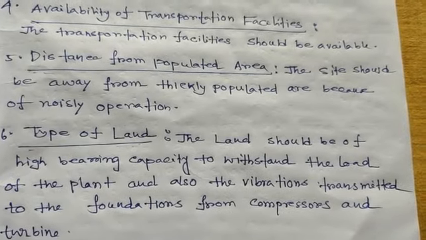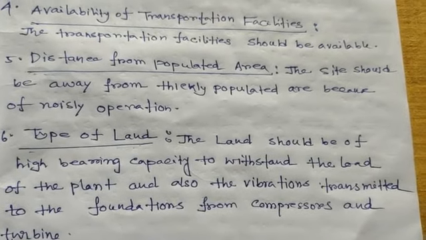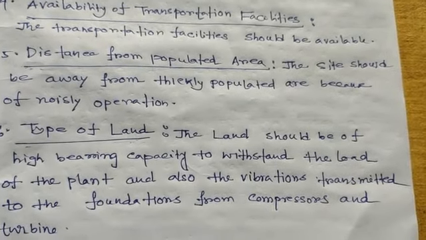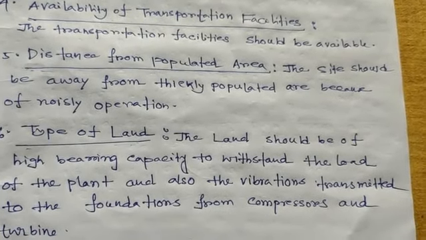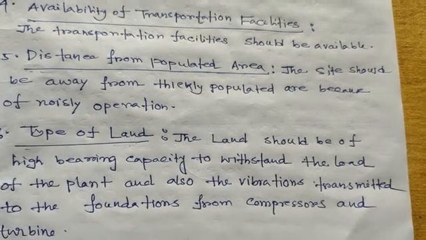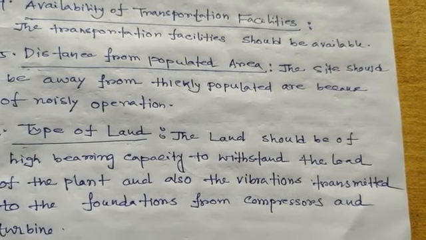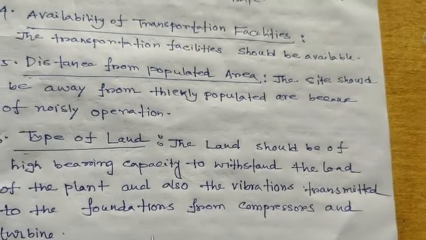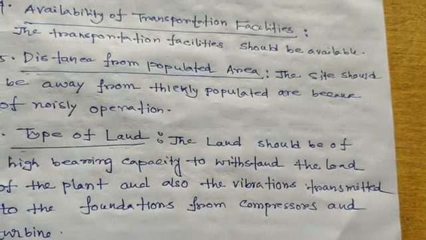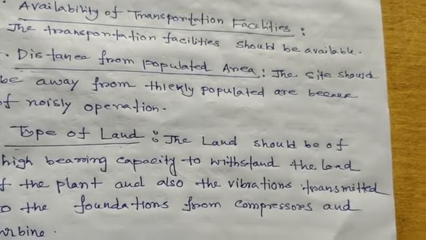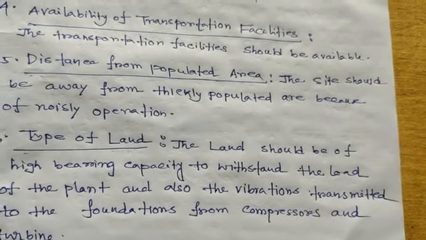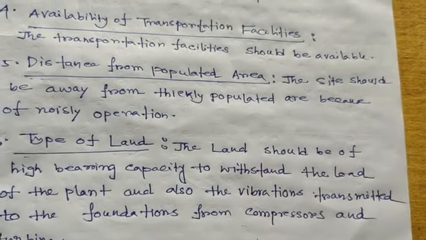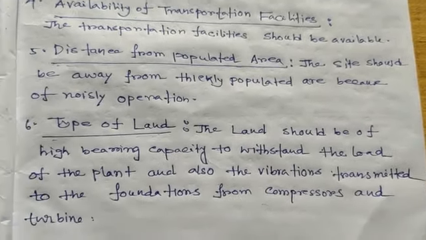When a gas turbine operates, the turbine and compressor vibrate, and this vibration should not be transmitted to the plant. So the land should have high bearing capacity to withstand the load of the plant and the vibration transmitted to the foundation. That's the end. Thank you.